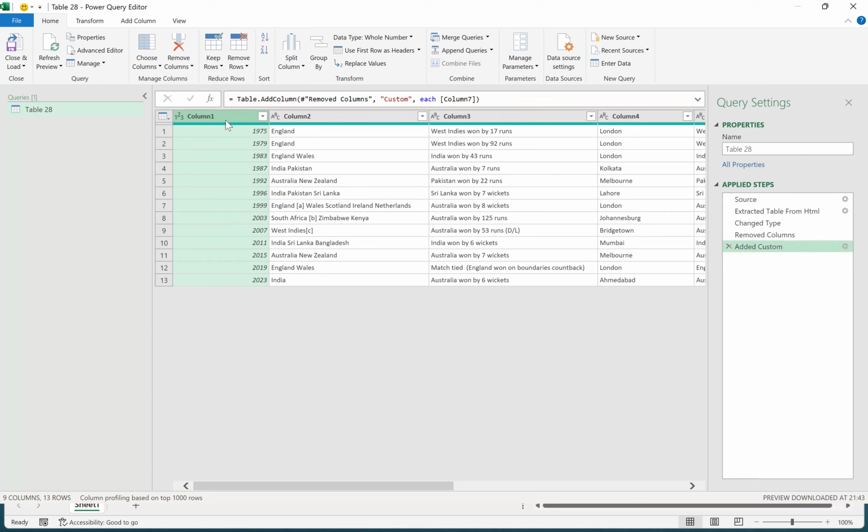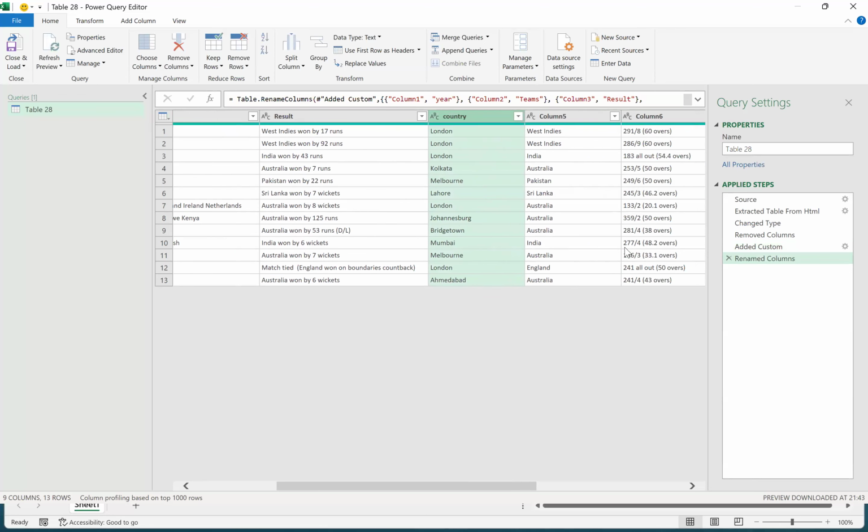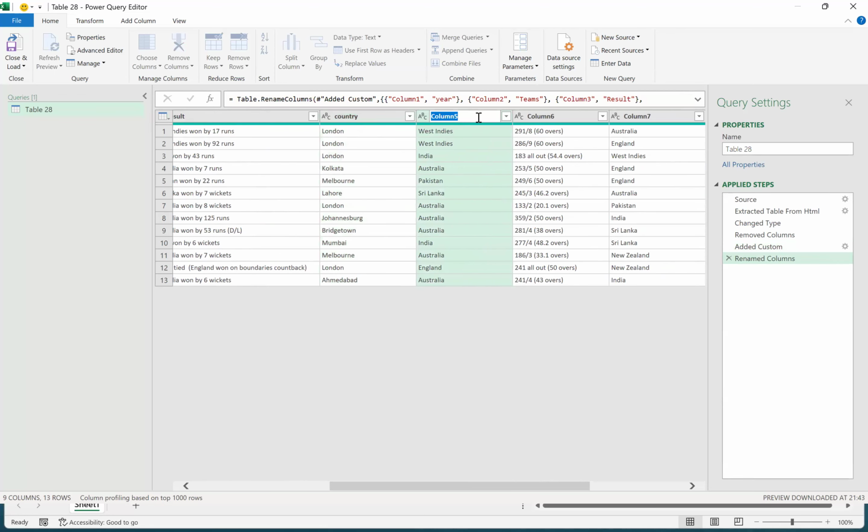And again, if you want to add anything, suppose here, teams. And again, result. Country. Teams. Scorecard.